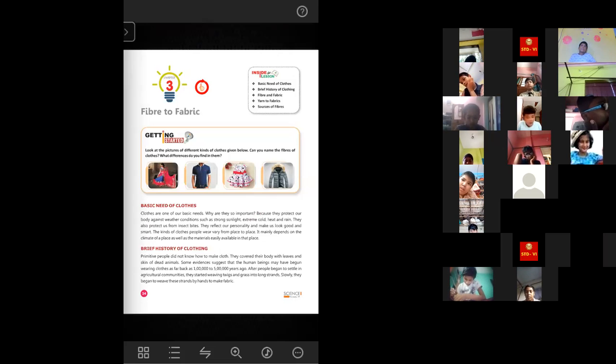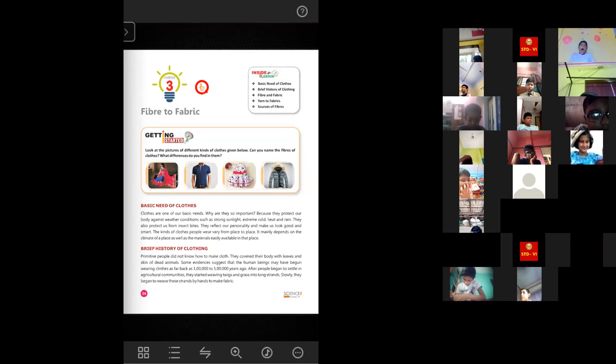So they used to cover their body using, tell me, using what? Using leaves and the skins of dead animals, the skins of so many different types of animals that have a thick fur coat. So they used to wear them.